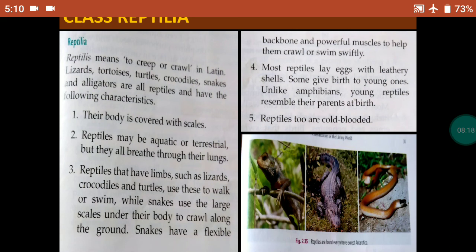So you can see these pictures. Some reptiles are shown in this: a chameleon, a crocodile, and a snake.